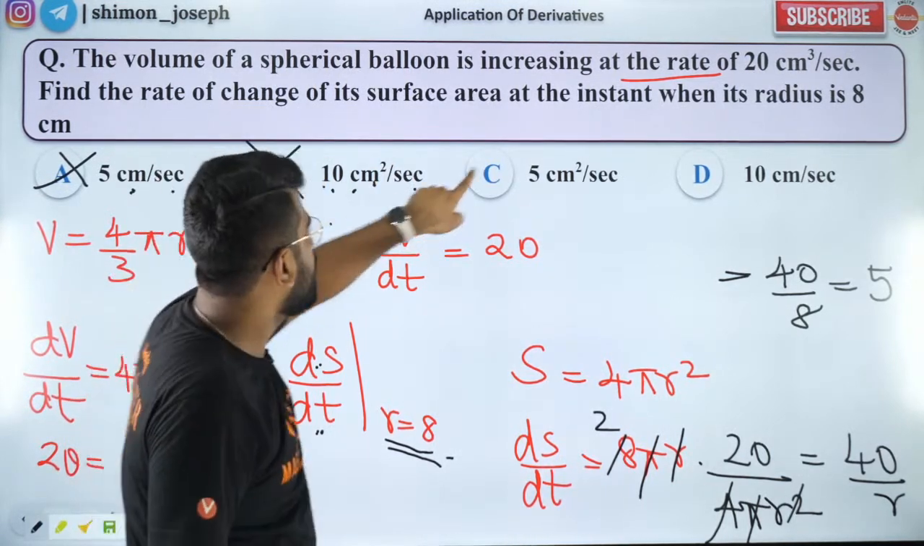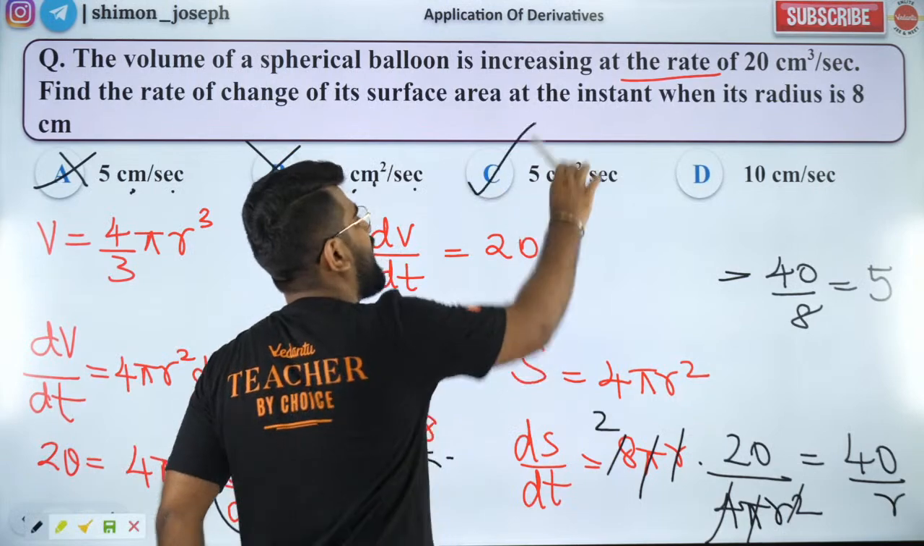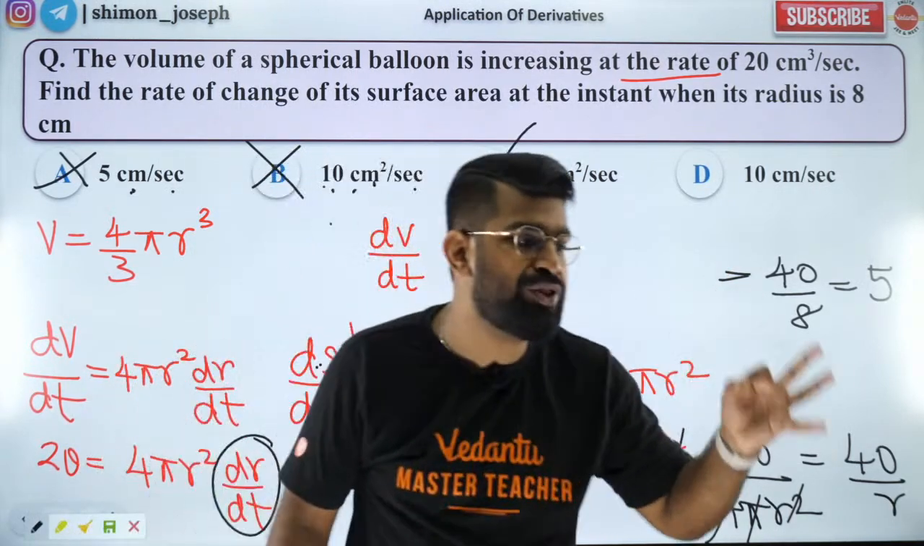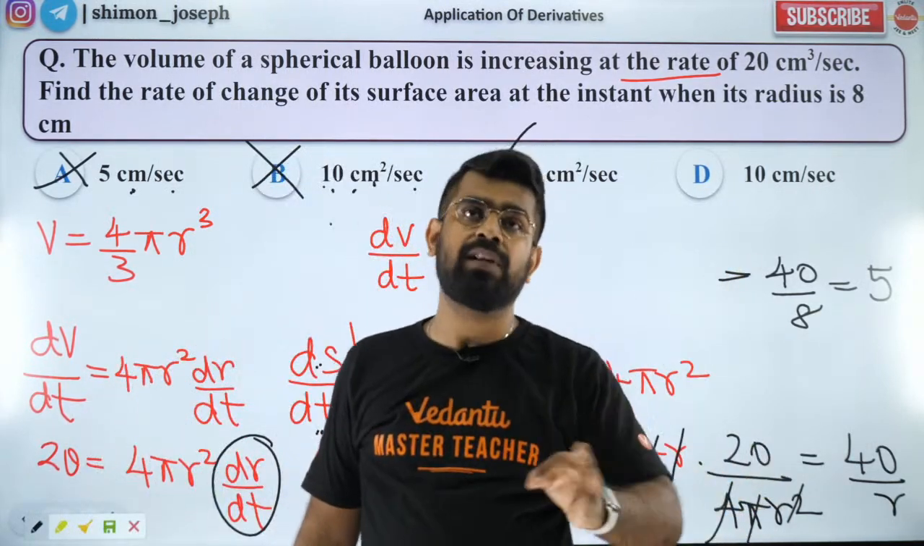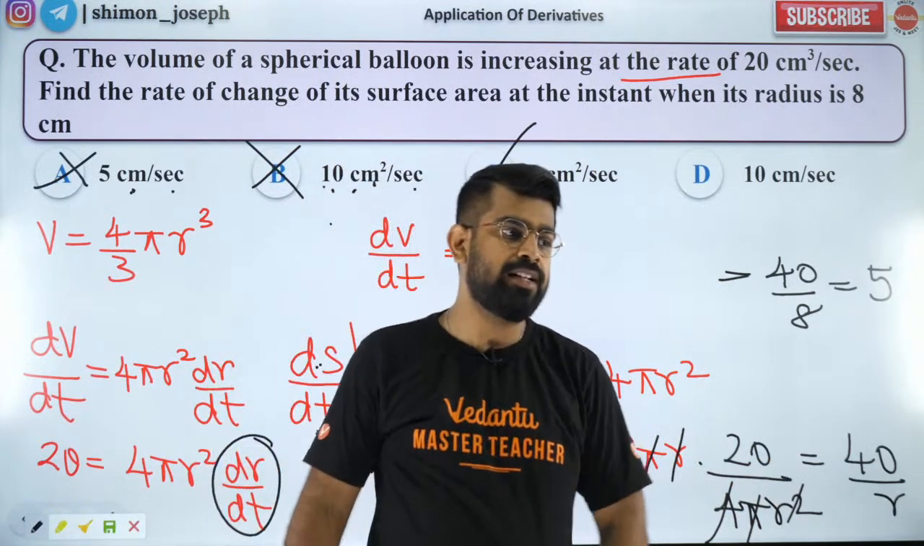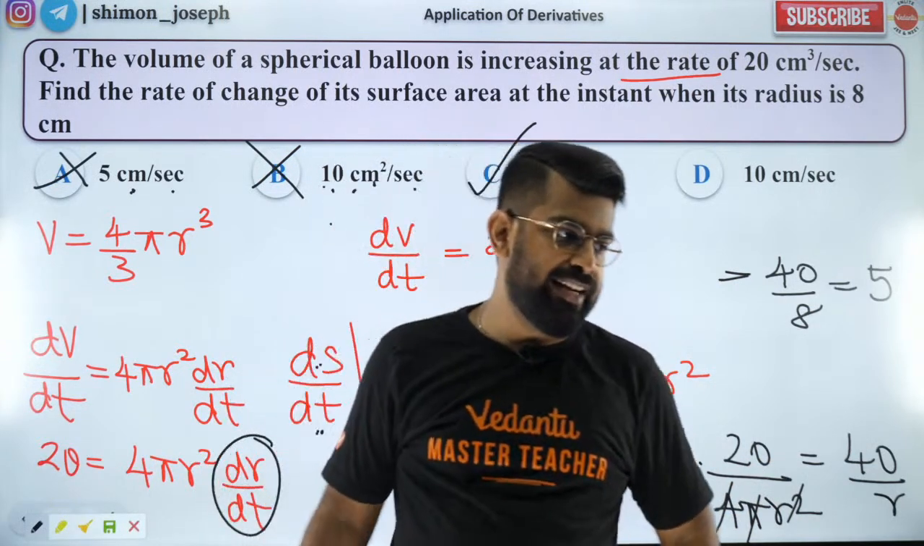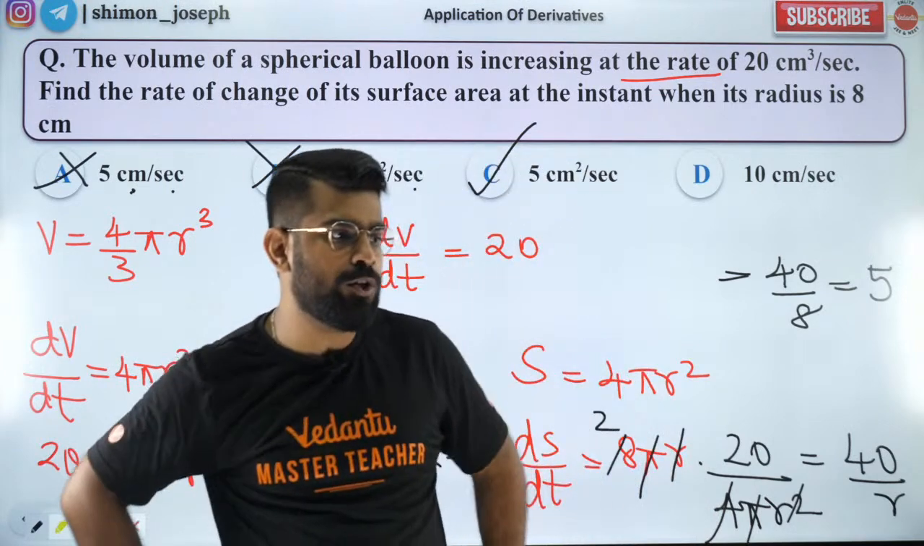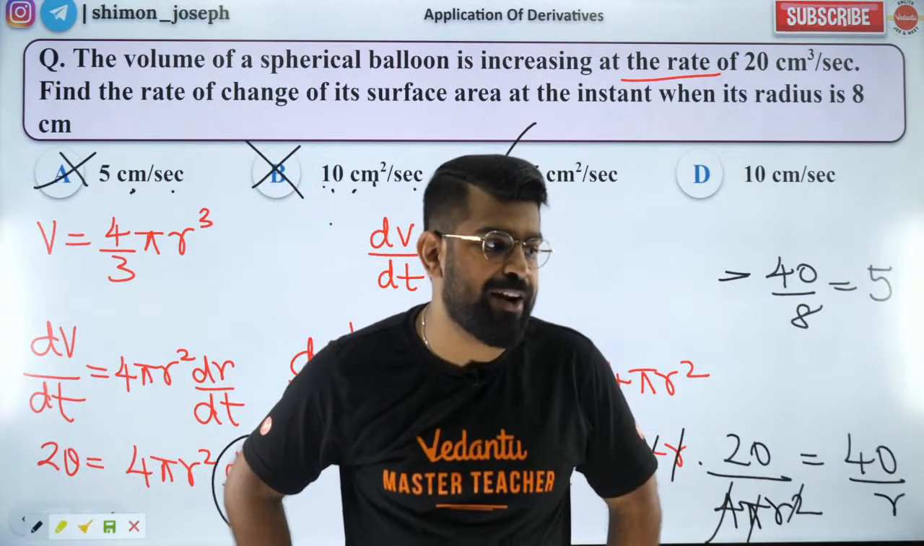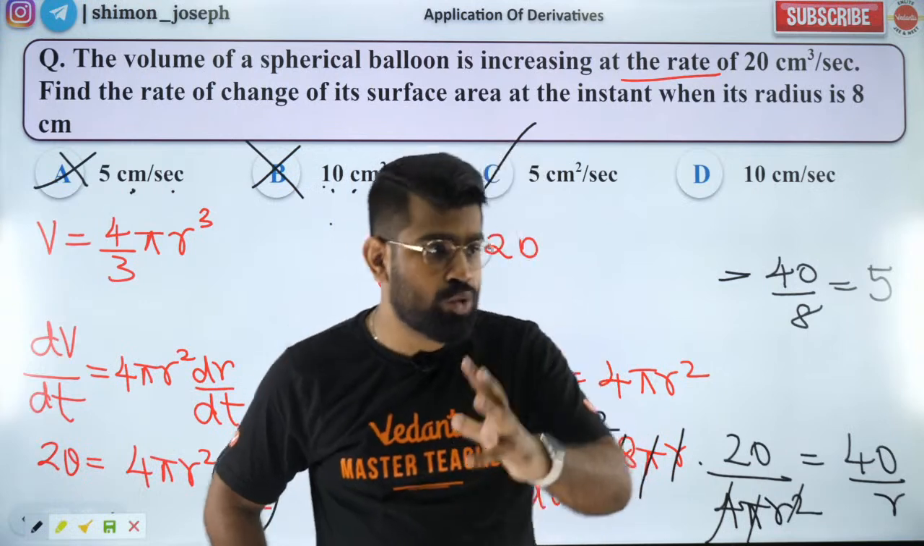So this is also wrong. 5 centimeter square per second. That's the right answer. So all those who said C, you guys are absolutely right. Very good. So Lalitya, I hope you understood it. Rohit is right. Student is correct.